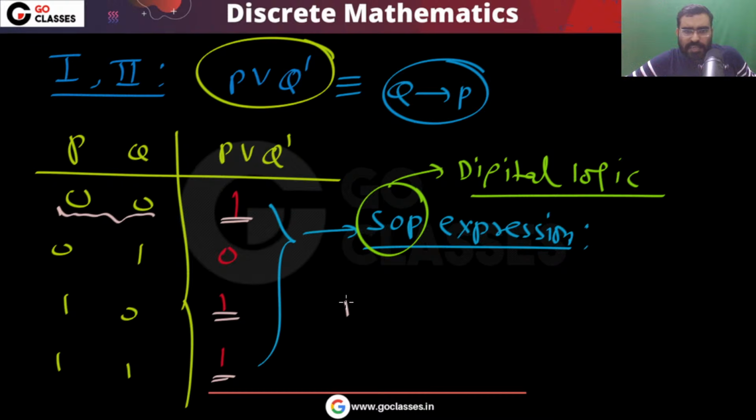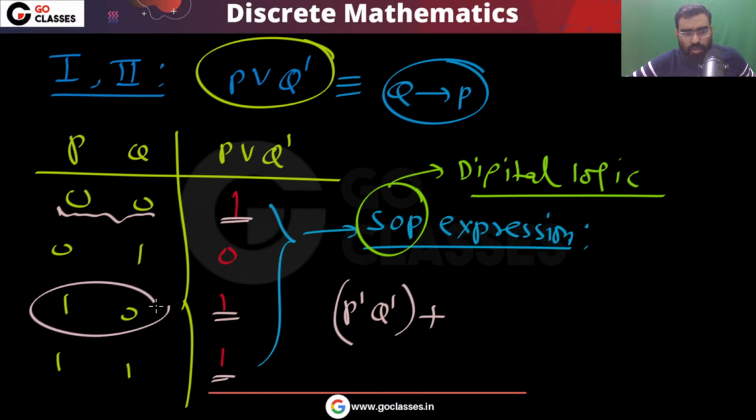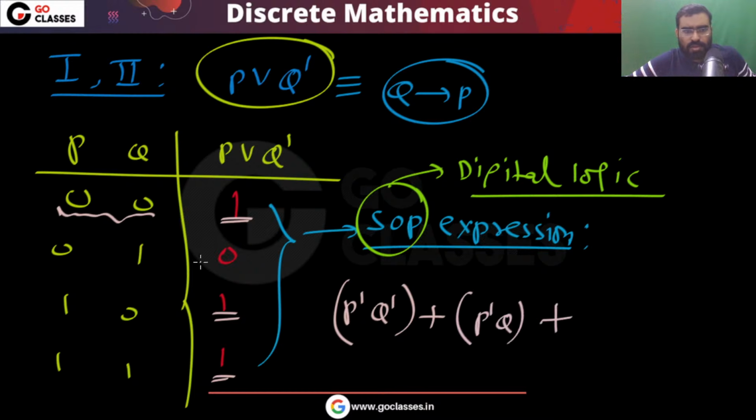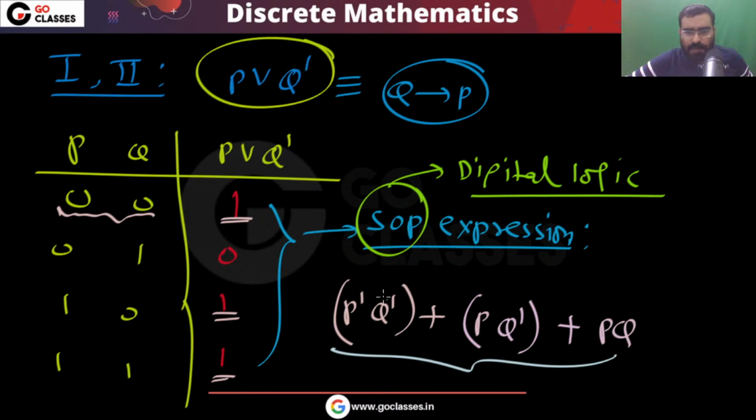So I can say that it will be P dash Q dash, or it is true here, that means P dash Q, or it is true here, P and Q dash, or P and Q. This is your SOP expression. Because remember, just focus where it is true.